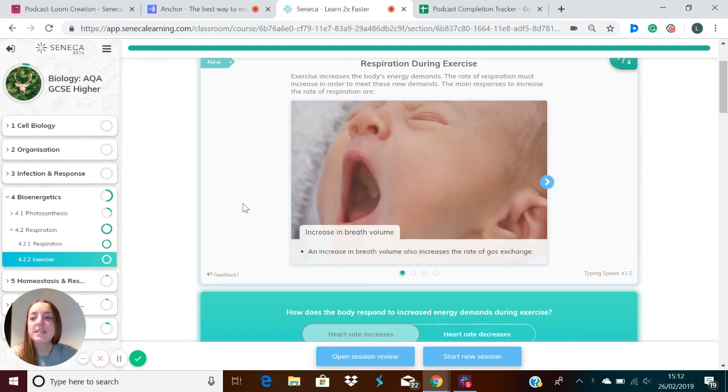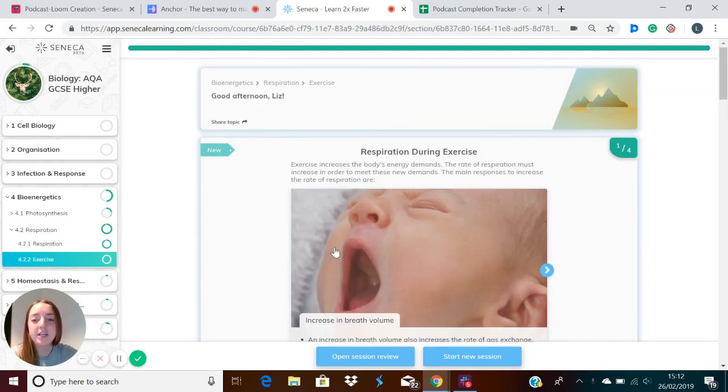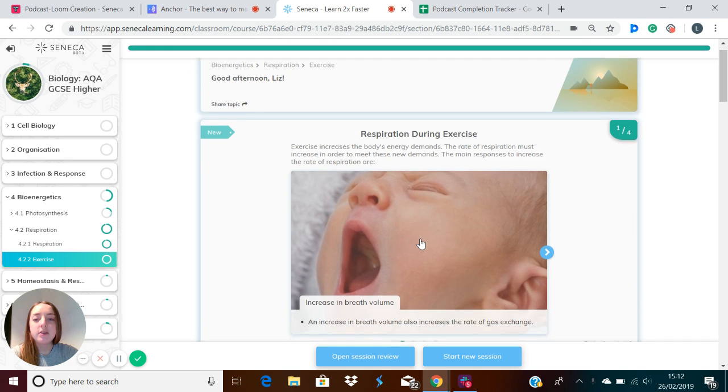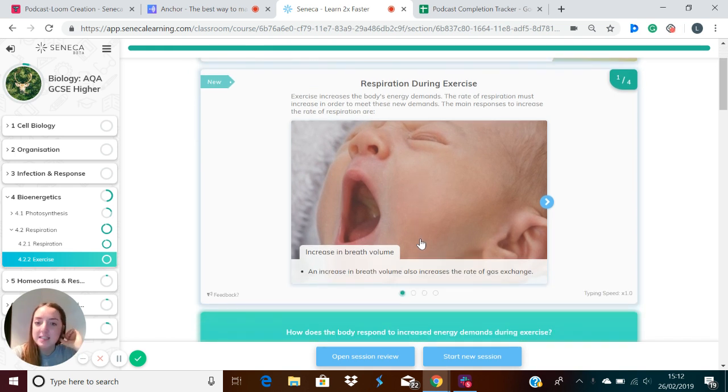Hi there, so today we're going to look at respiration during exercise. When you exercise, the body's energy demand is increased. This means the rate of respiration must be increased in order to meet these new demands. To respond to this increase in rate of respiration, our body does the following.